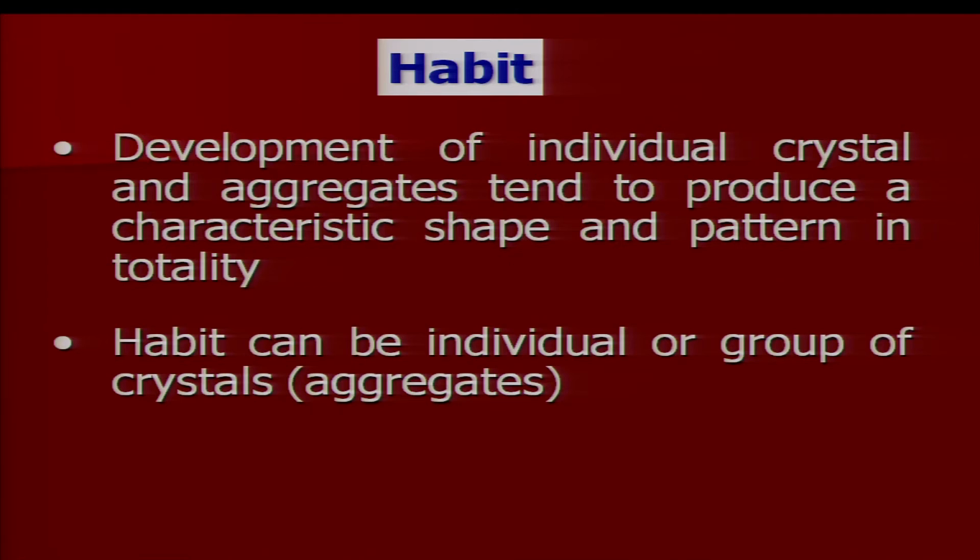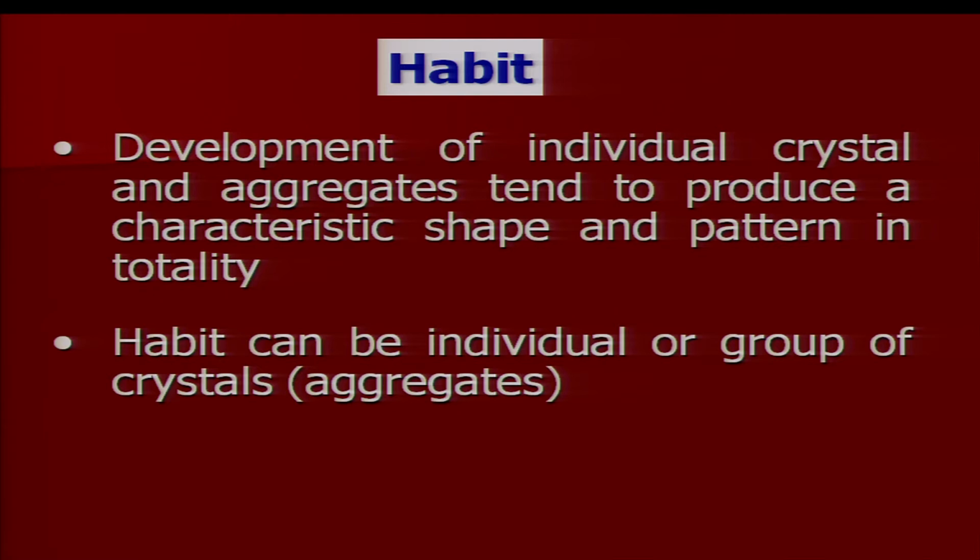What is habit? Development of individual crystals and aggregates tends to produce a characteristic shape and pattern. They are developed in totality, and this development of an individual crystal gives you an appearance which we discuss under the category of habit.